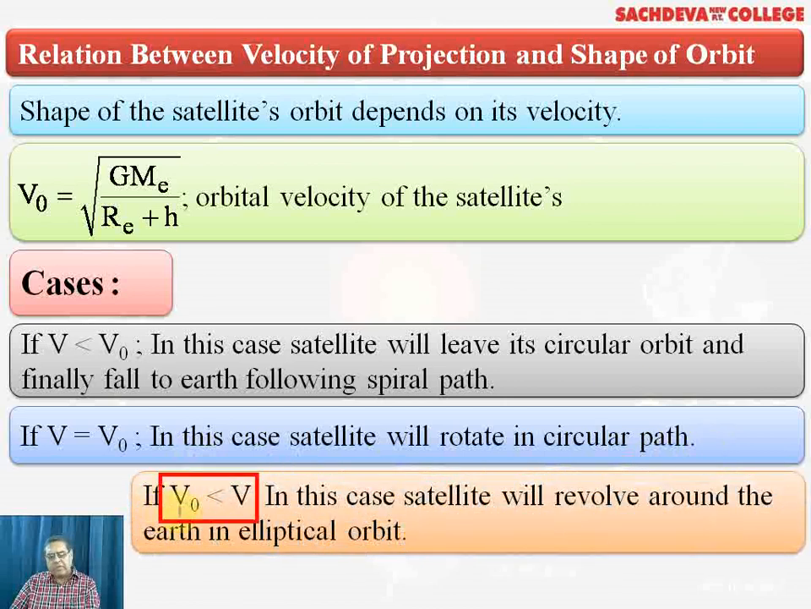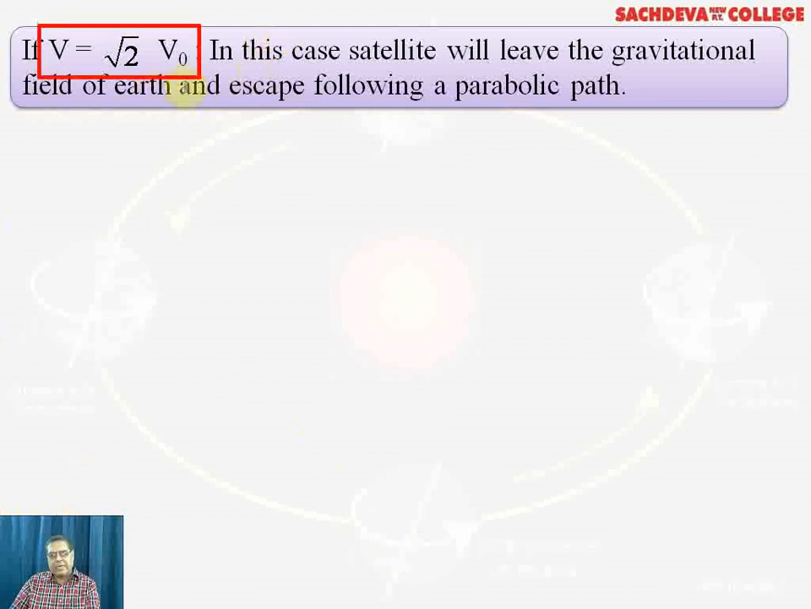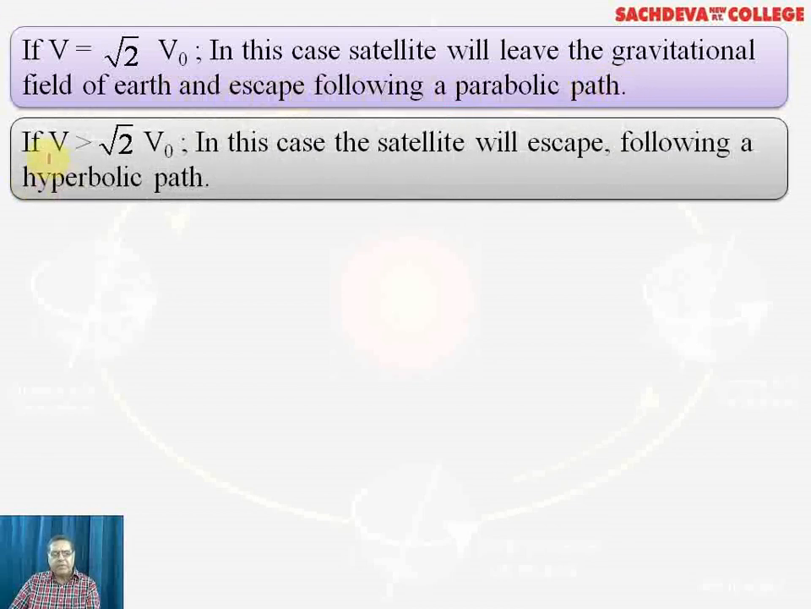And if V is greater than the orbital velocity, in that case the satellite will revolve around the Earth in an elliptical orbit. Another case is that if V is equal to root 2 times V naught, root 2 times the orbital velocity, in that case the satellite will leave the gravitational field of the Earth and escape following a parabolic path. If the velocity with which the artificial satellite or geostationary satellite is moving is greater than root 2 times V naught, the orbital velocity, in that case the satellite will escape following a hyperbolic path.